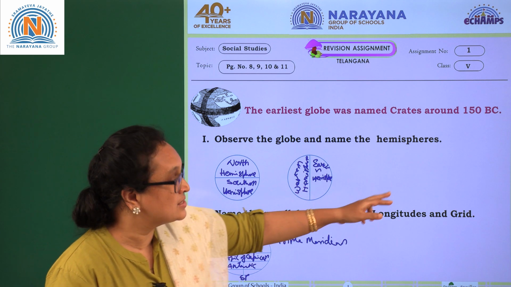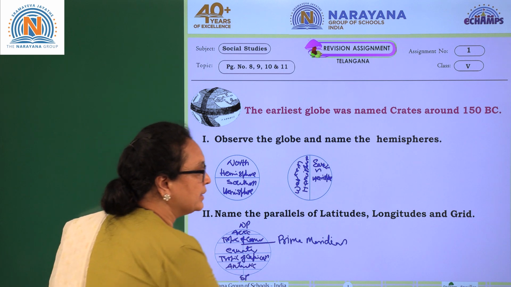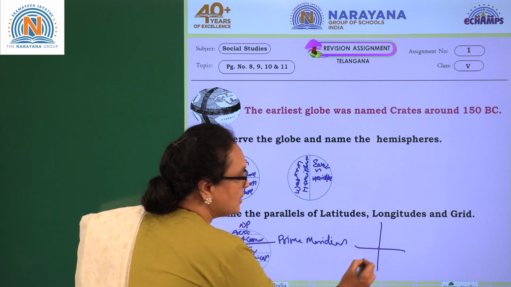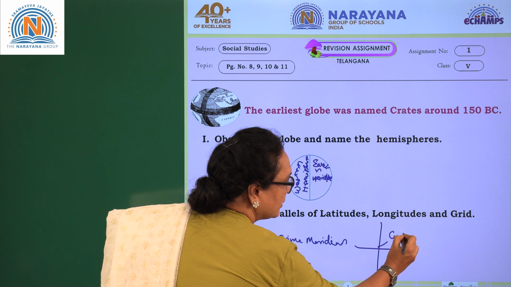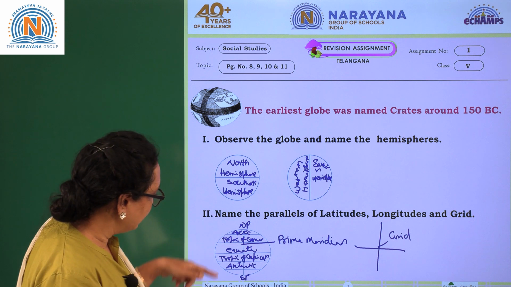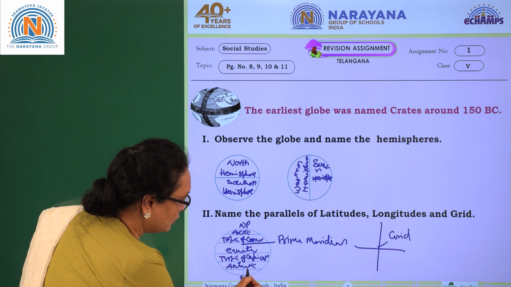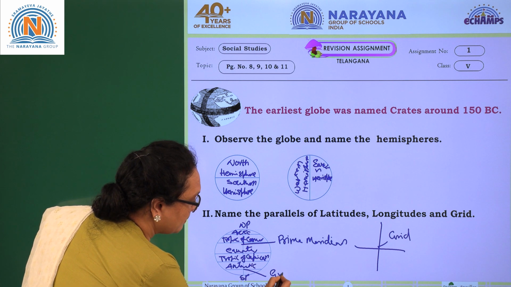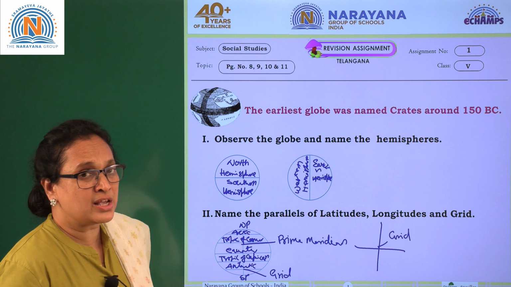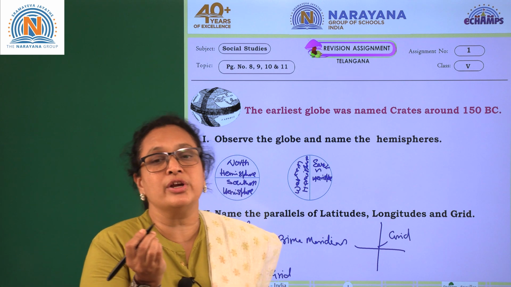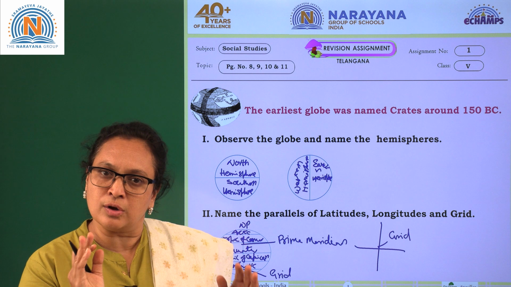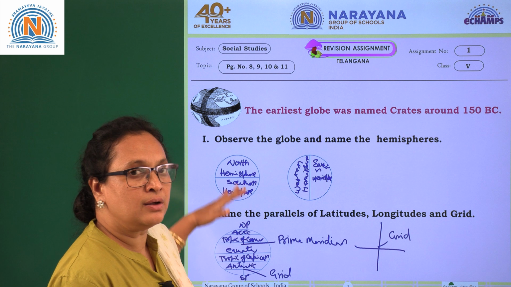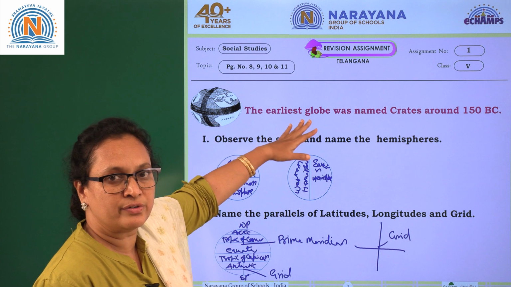Now the next one is the grid. What is a grid? A grid is nothing but the intersection of longitudes and latitudes. This is the grid system. Can we find any grid here? Yes, you can see there are latitudes and longitudes. This point, this point, this point. So this is a grid. What is the help of the grid? With the help of the grid, we are able to locate places perfectly on the globe as well as on the map. So with this we have completed all the assignments.